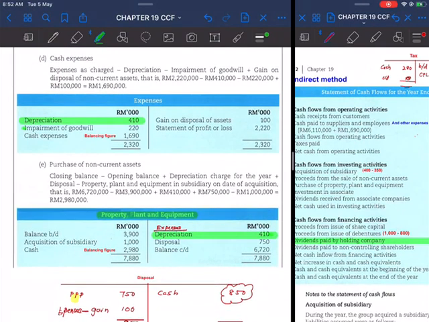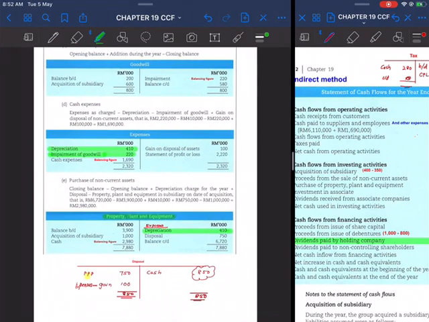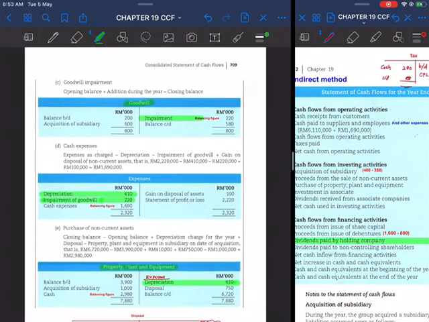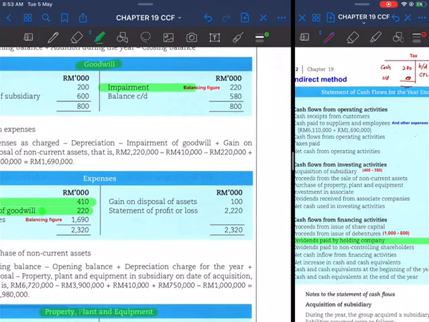And then you also need to put in the items which are inside the expenses. Number one is the impairment of goodwill. So debit expenses here and credit goodwill. So for goodwill, you have to open up and credit goodwill impairment. But you do not yet know how much. You just put the item first. The next is gain on disposal.